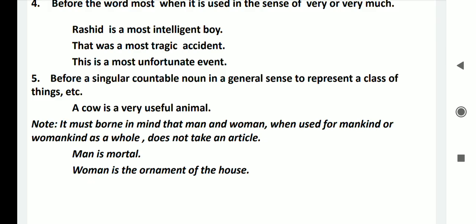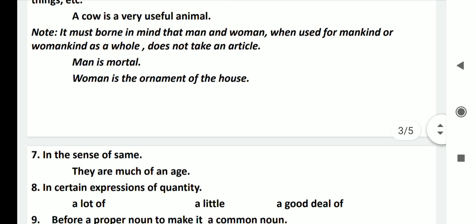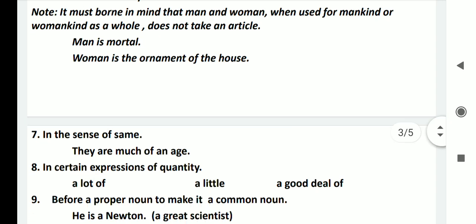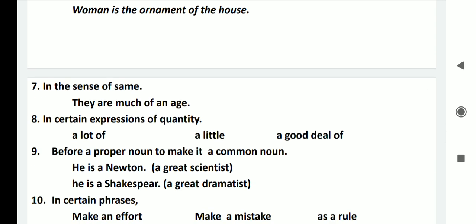So that means we should understand that a man and a woman, when used for mankind or womankind as a whole, do not take any article, as in the following sentences: Man is mortal and woman is the ornament of the house.